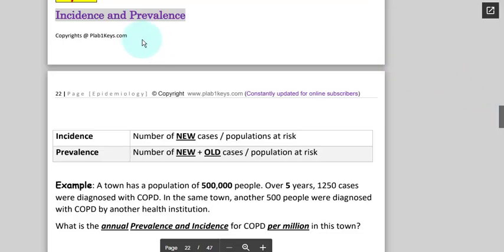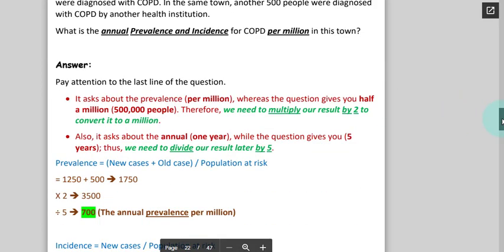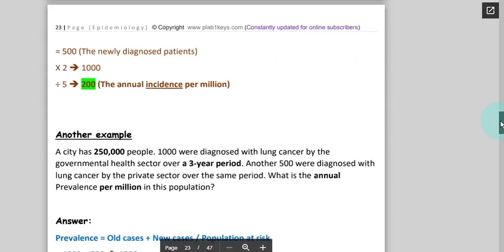Now all other concepts are very simple. Incidence means number of new cases. Prevalence means new plus old. That's simple. Now you have to calculate it. Now this is a little bit tricky question. The trick is explained here. It's a very simple trick. You read it yourself, you'll get it.